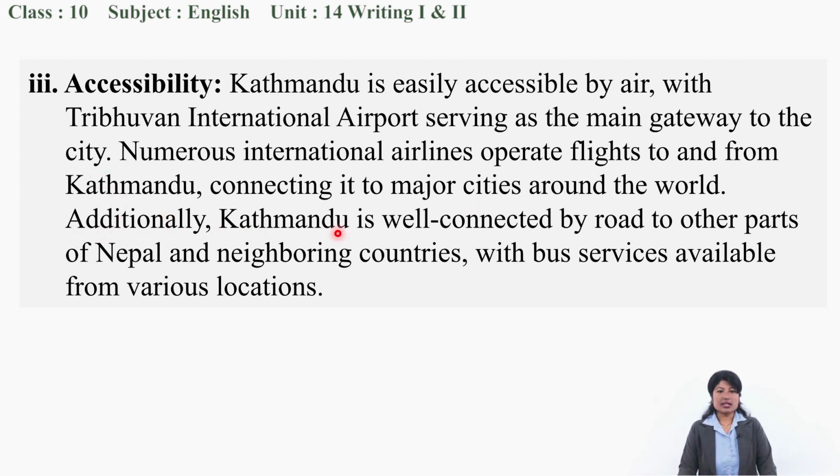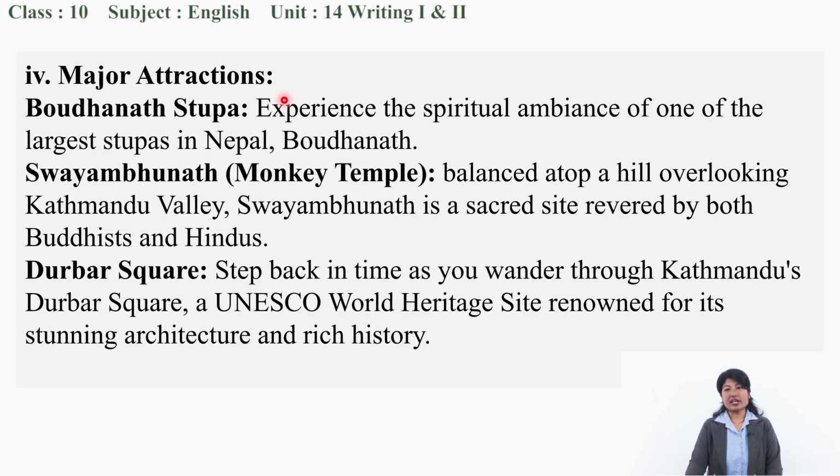Then additionally, Kathmandu is well connected by road also, not by air only, to other parts of Nepal and neighboring countries, with bus services available from various locations. So bus services are there as well. What is the next point mentioned? Major attractions.